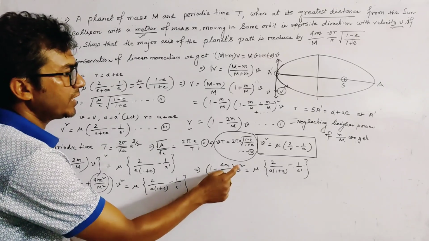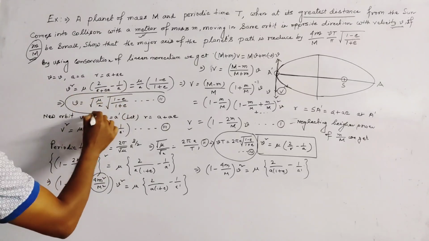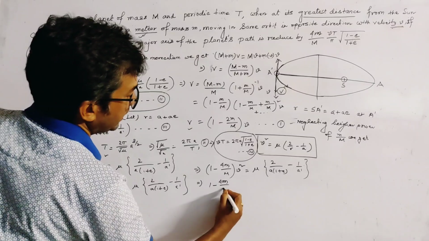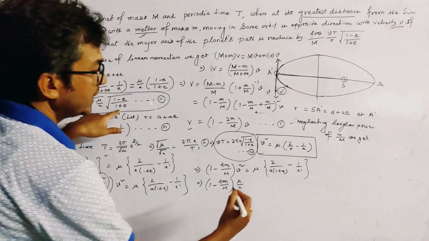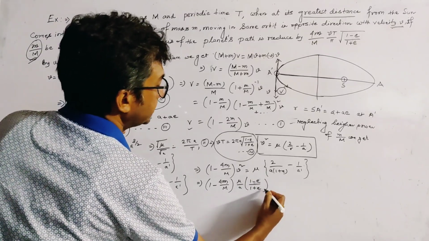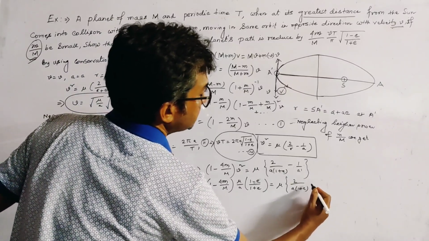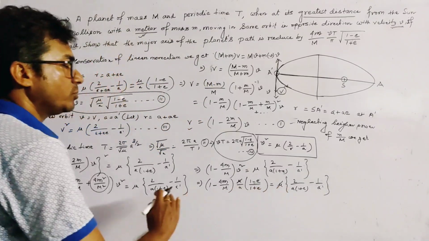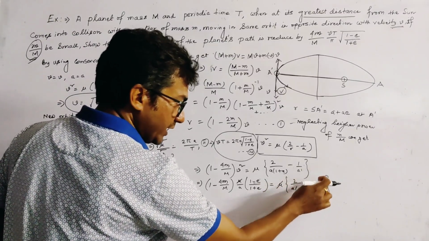In this relation, this small v, we use the relation 2 and get 1 minus 4m by capital M into v square. This is mu by a into 1 minus e by 1 plus e. This is equal to mu into 2 by a into 1 plus e minus 1 by s. We cancel out mu from both sides and we find the value of 1 by s.